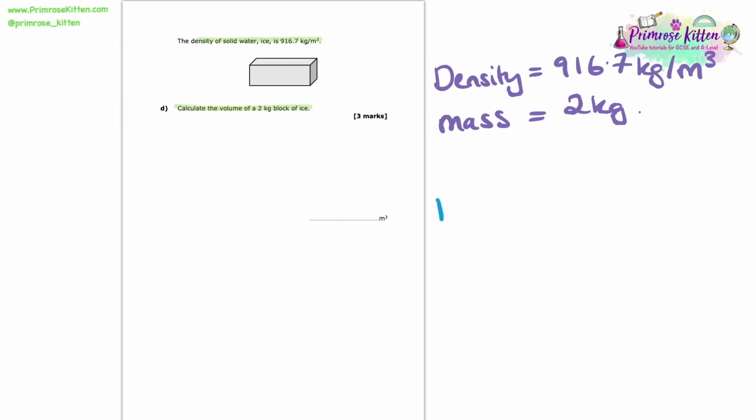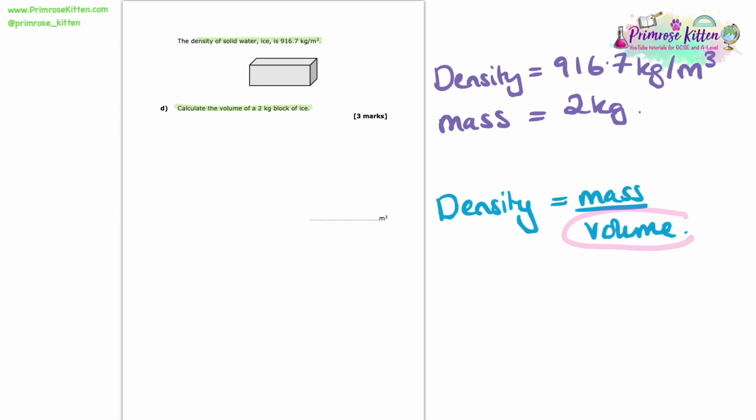I always like to lay out the information they give me in the question too. So I've written down what the density is and what the mass is so that it's nice and neat and tidy. So now we know density is mass over volume. Now we need to find the volume. Now to do this, we need to rearrange the equation. Now you may be super comfortable with that, but if you're not, remember you can use the triangle.